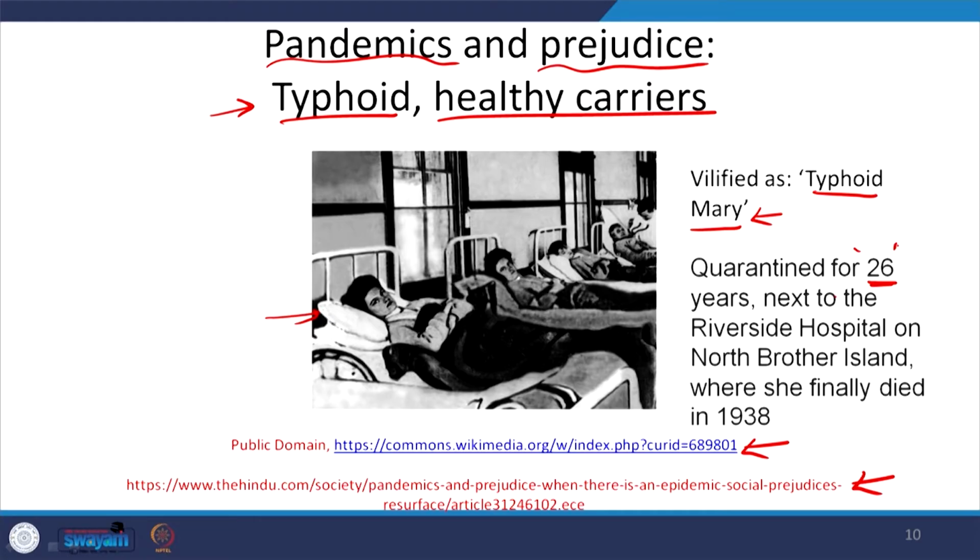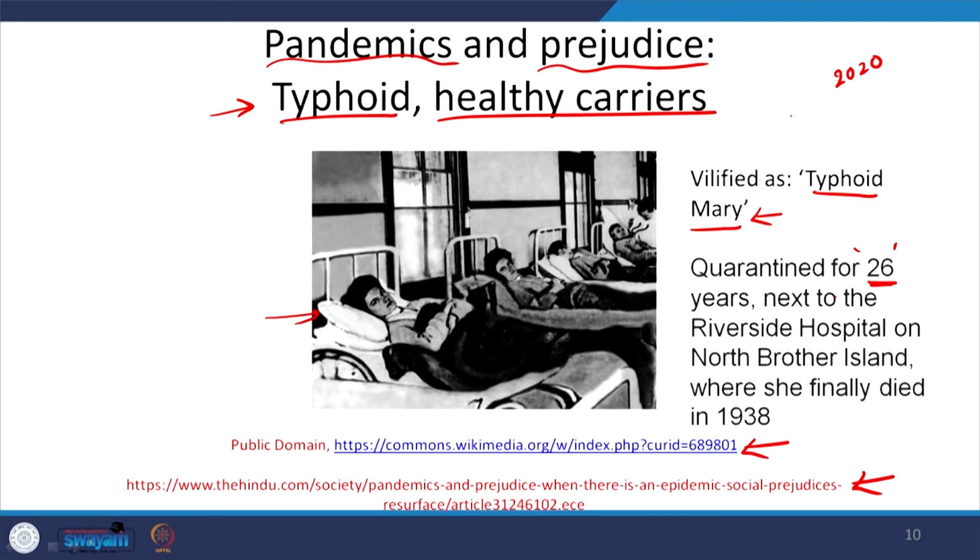I am not going to draw the obvious comparisons with what has been happening in these couple of months. Please note that I am recording this lecture in October 2020. And what's been happening with respect to the coronavirus, how people have been prejudiced against their own neighbors, people working with them or for them, and so on and so forth. More or less the root cause of such issues is prejudice and lack of scientific temper. But slowly but surely, science catches up.